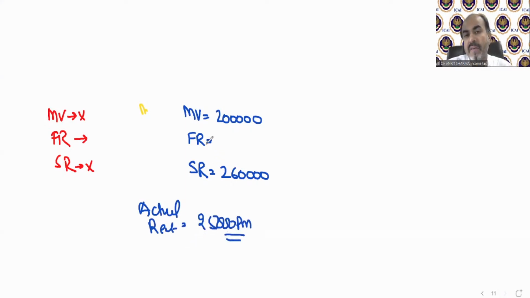Clear? Now, if in the question standard rent is not given, we skip that provision. If municipal value is not given, we skip that amount. But if fair rent is not given, but actual rent is given, then we will calculate fair rent like this. That will be 3 lakh.